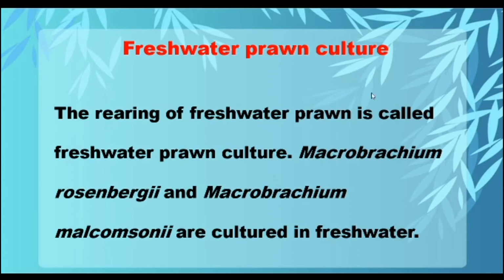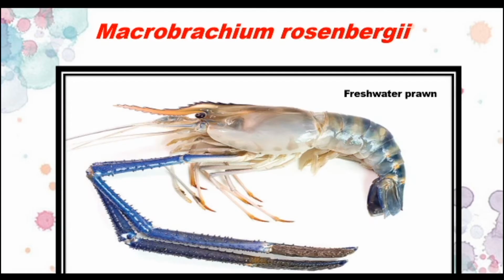Here also they have given two examples, Macrobrachium rosenbergii and Macrobrachium malcolmsonii. These are two prawn species which can be cultivated in fresh water. It means they need fresh water. These details we are going to study.